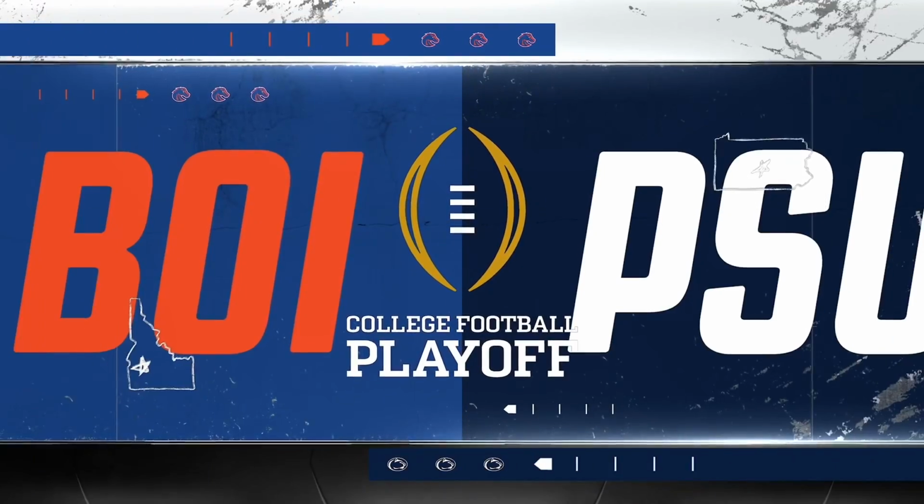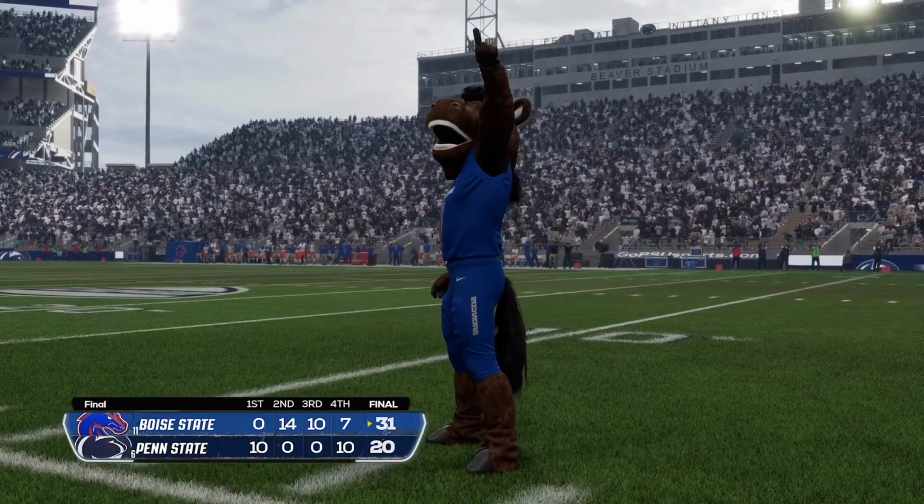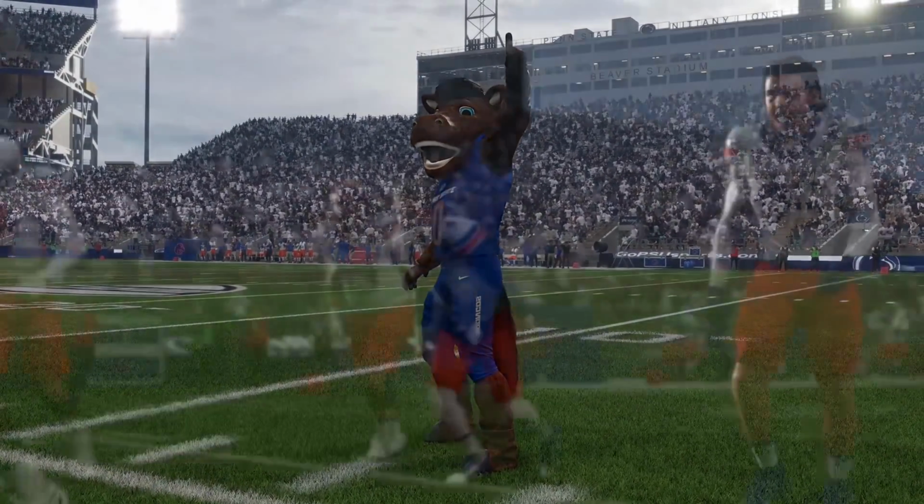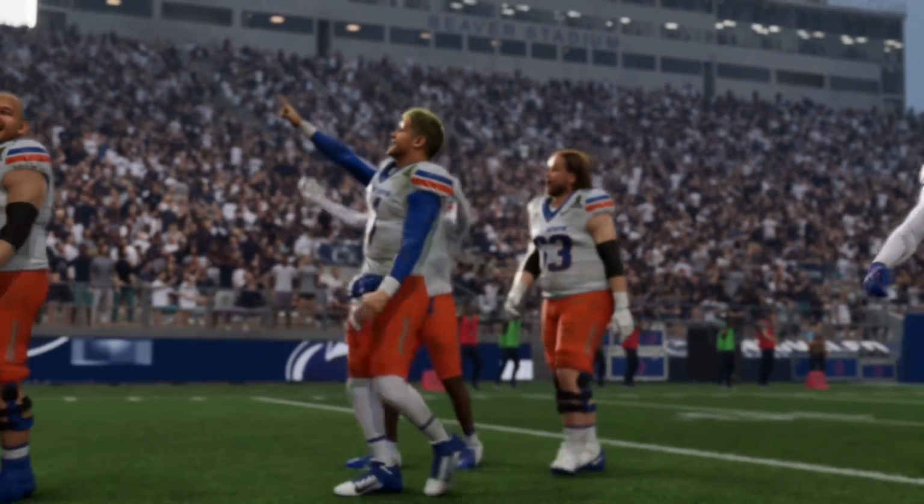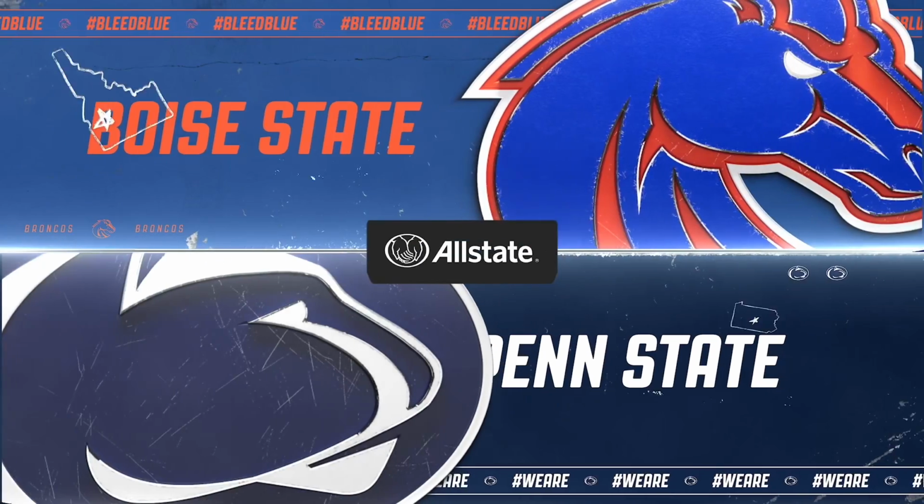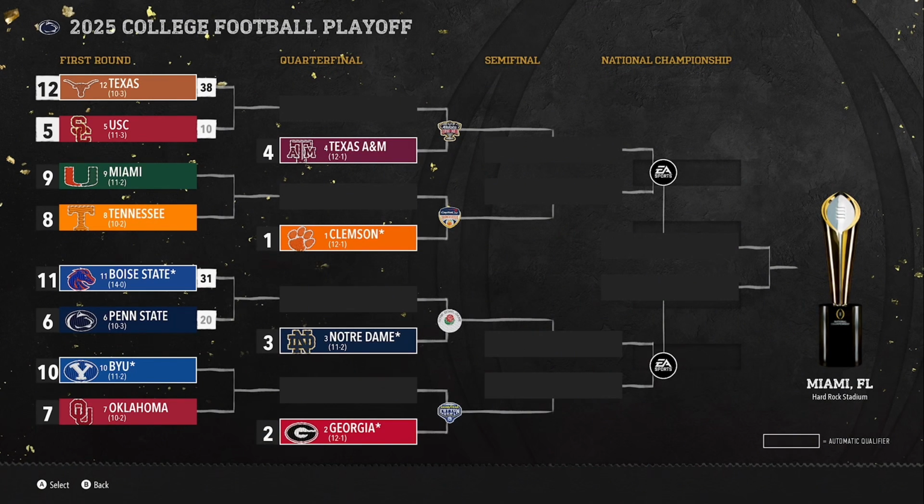But Boise State actually pulled off an insane upset victory, 31-20. It was like 31-10 for most of the game until 2 minutes left in the fourth quarter. And then Penn State just scored some random touchdown, and then they made it 31-20. Well, they also kicked a field goal, but whatever.